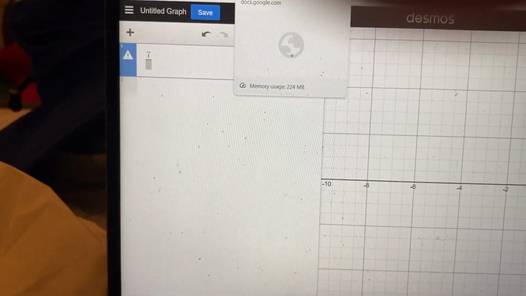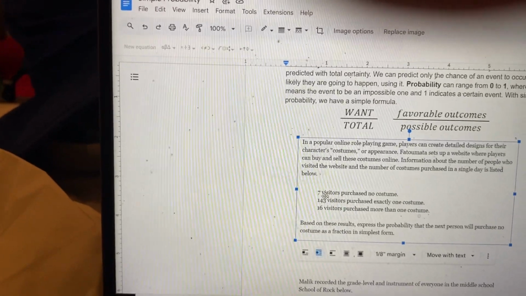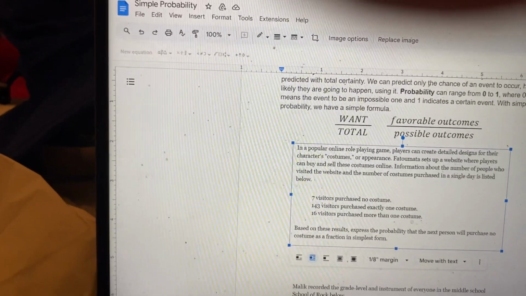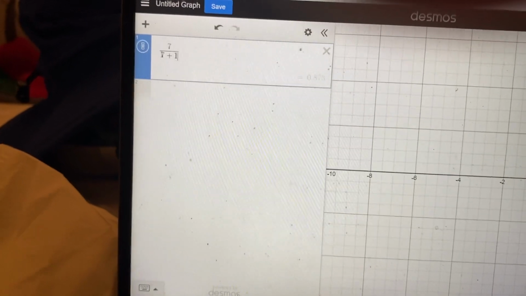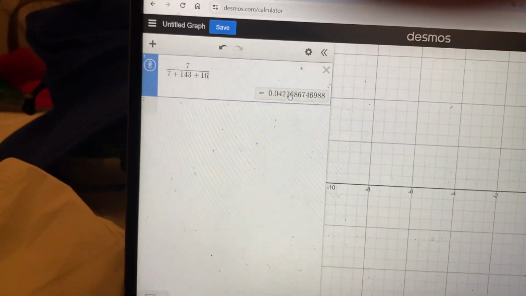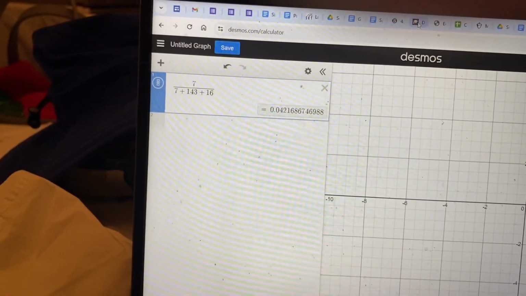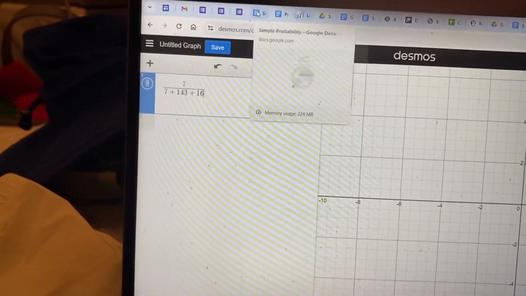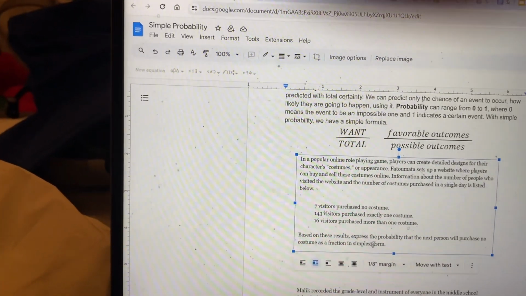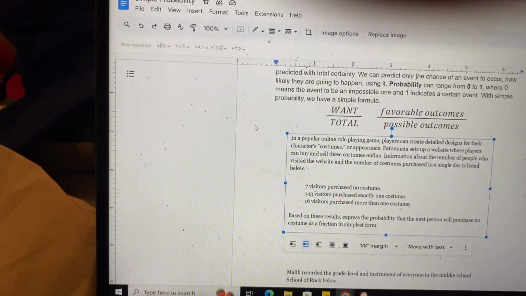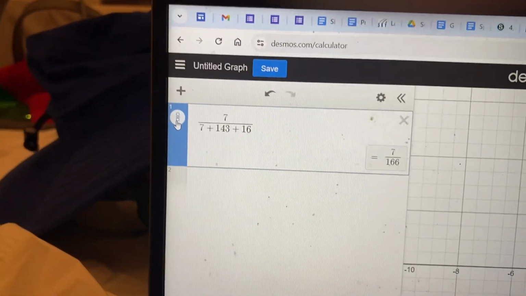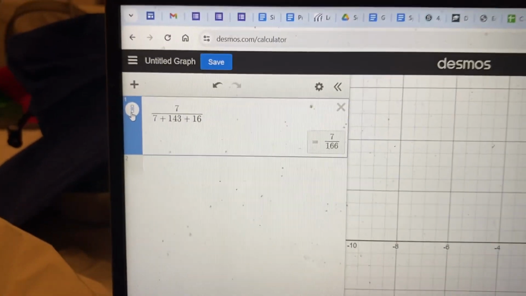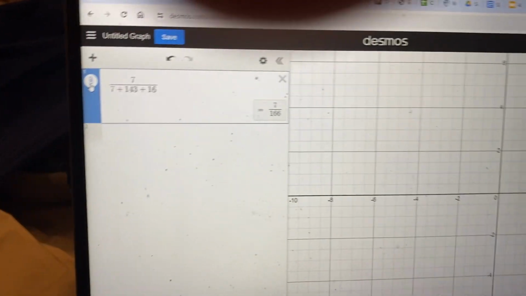On the bottom of this, I'm looking for everything. So 7, 143, and 16. On the bottom, it's going to be 7 plus, not minus, plus 143 plus 16. Okay, this is my probability. And it says to give myself the answer as a fraction in simplest form. I'm going to let the calculator do the heavy lifting there. I just say make a fraction, and it's 7 out of 166 is going to be my answer.